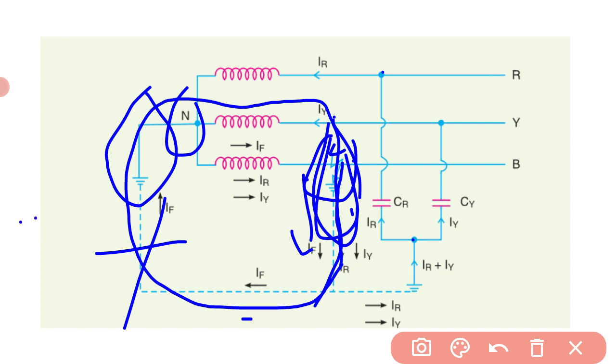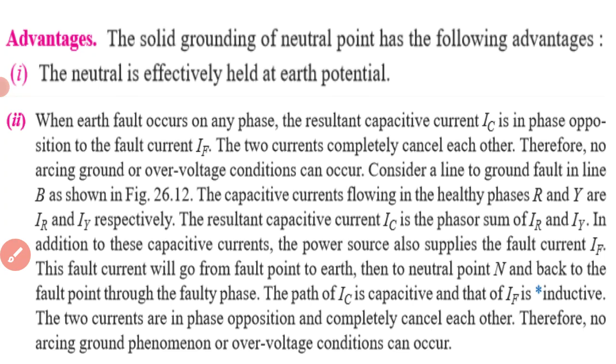Here I put some points. If you want, I will discuss this. Here you can see the capacitive currents IR and IY flow through the healthy phases R and Y. The resultant capacitive current IC is the phasor sum of IR and IY. In addition to this capacitive current, the power source also supplies the fault current IF.